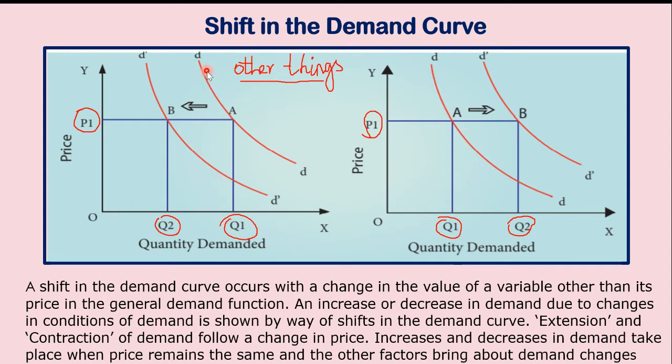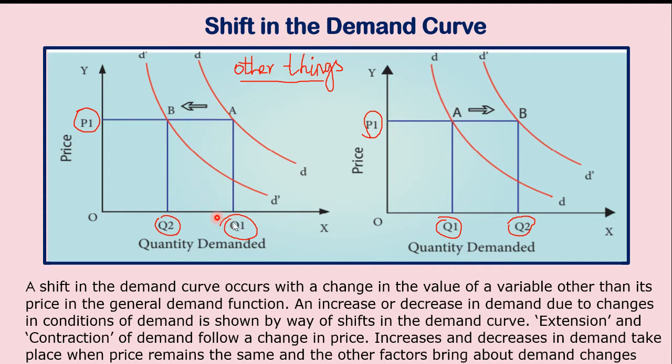It is not D1, D1. Actually, the original demand curve is DD. The price is OP1 and the quantity demanded is OQ1. Make a change of this in your textbook. DD is the original demand curve, the original price is OP1, and the quantity demanded is OQ1.